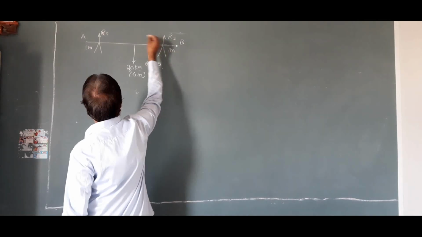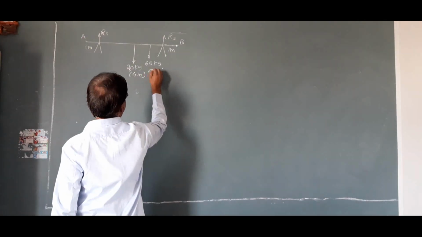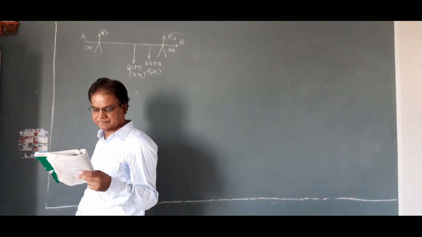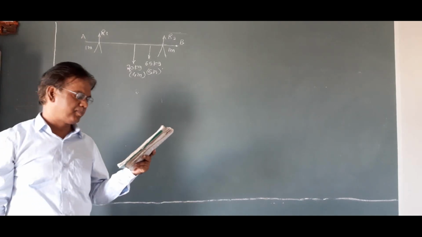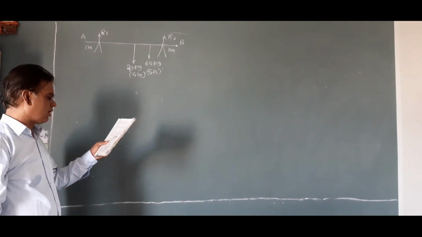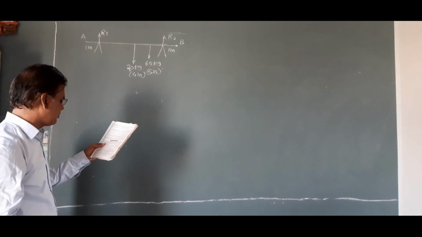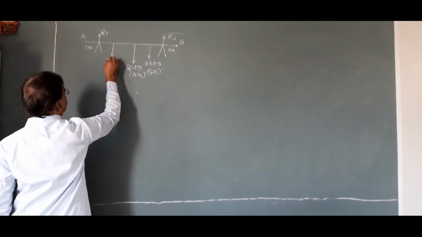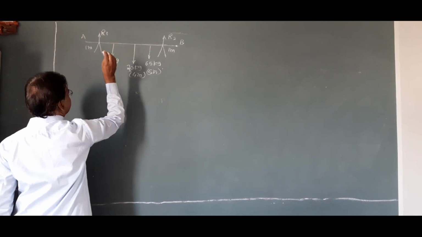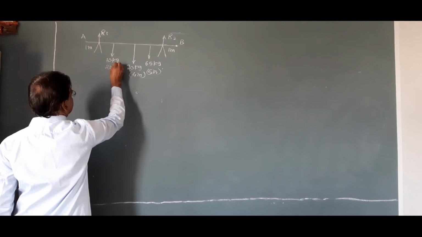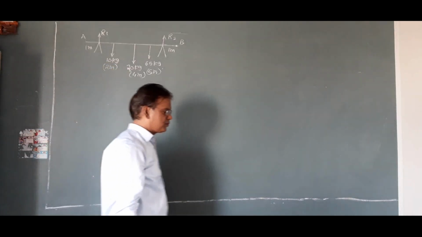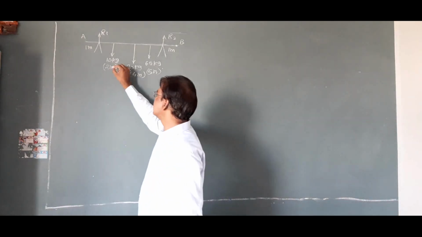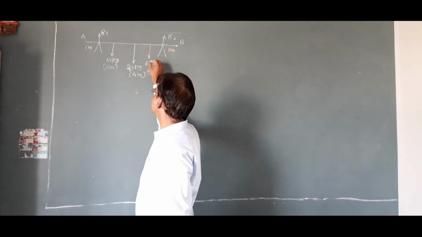If we measure distance from A, here is 5 meter. 3 meter from B means 5 meter from A. While a bucket of paint weighing 10 kg lies on the plank at a distance of 2 meter from end A. A bucket of paint of weight 10 kg lies at a distance of 2 meter from end A. These distances are measured from A.